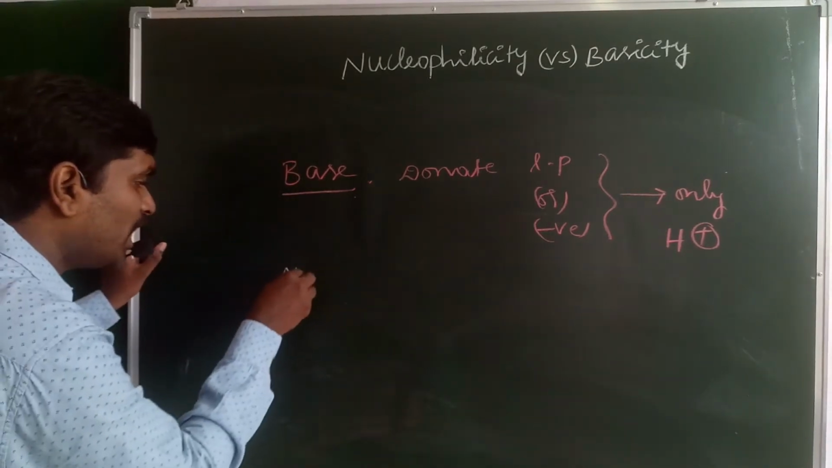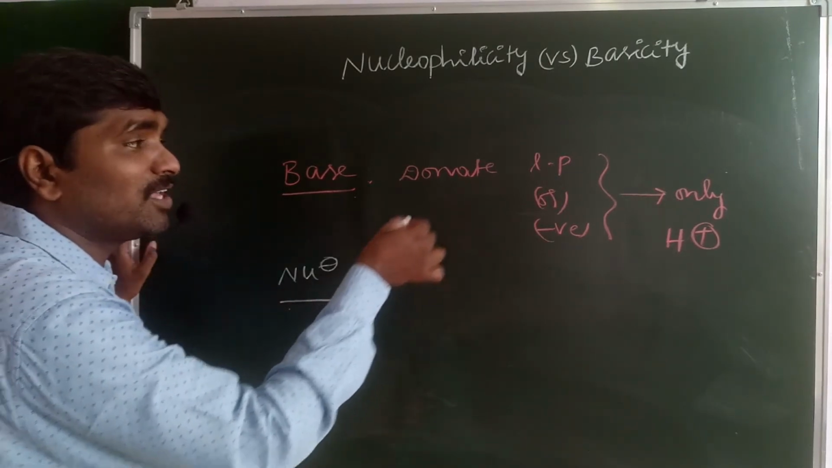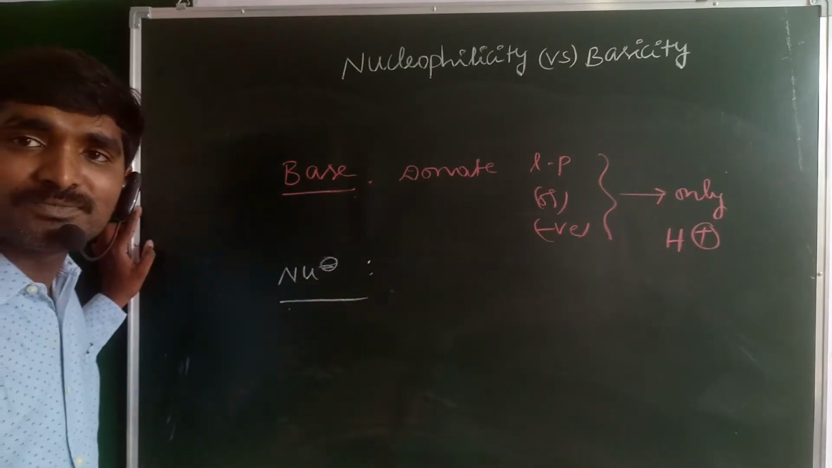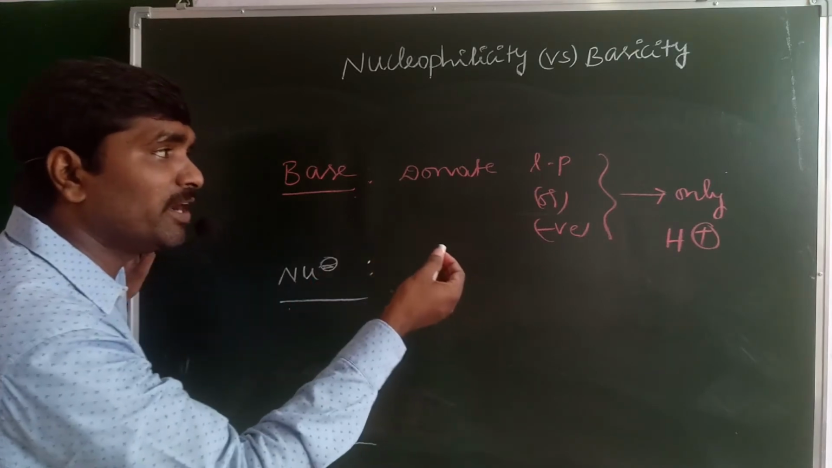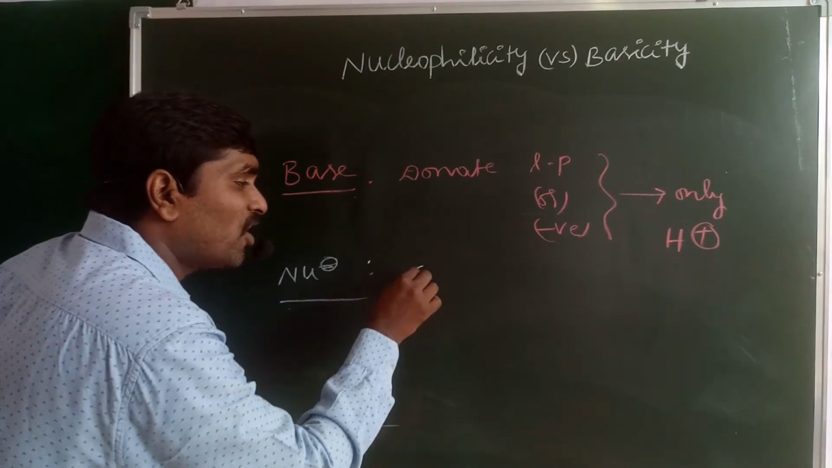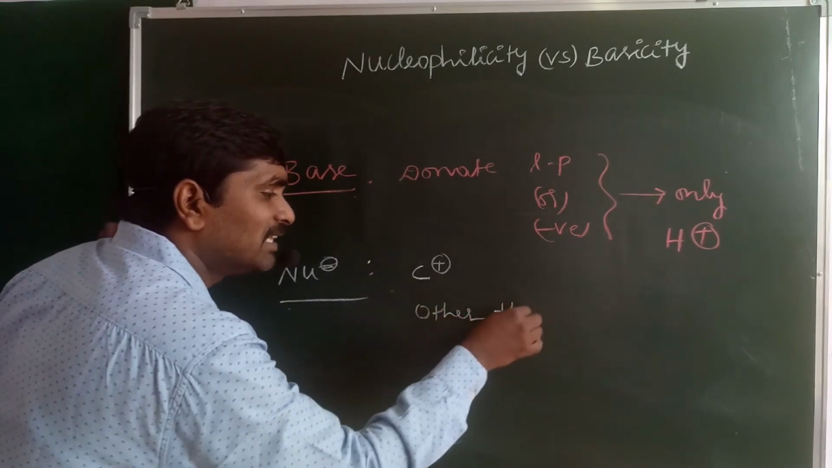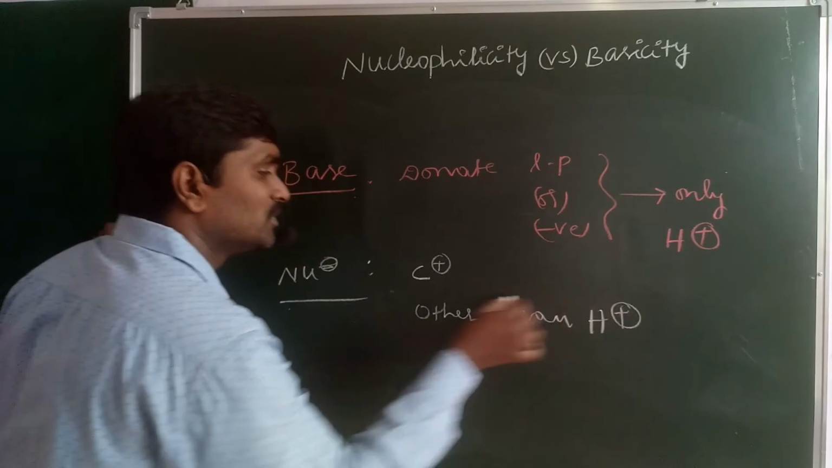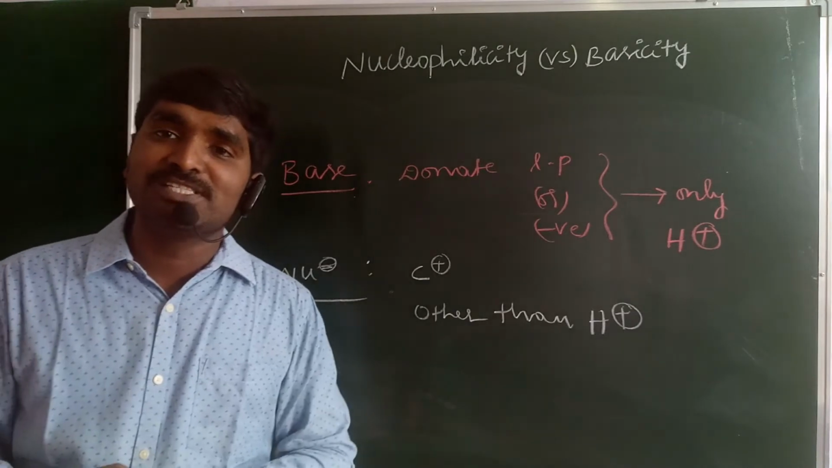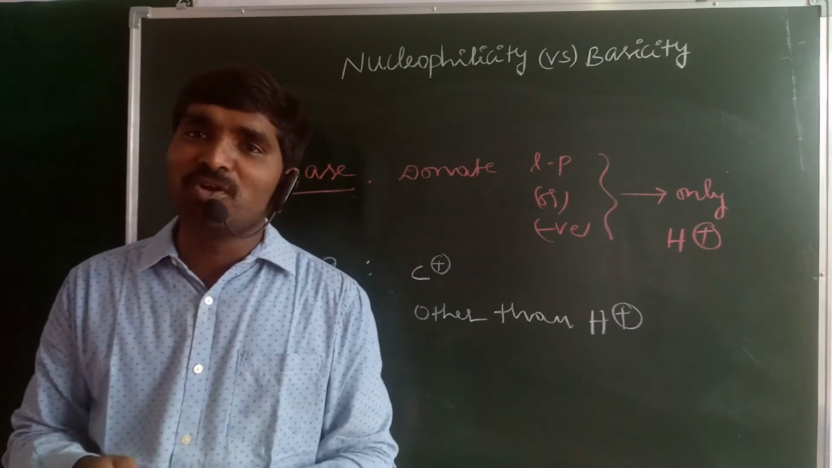So what is a nucleophile? A nucleophile may donate non-bonding electrons, a lone pair of electrons, or negatively charged electrons. Even a nucleophile may have a negative charge, you know that. It may donate the lone pair to an electron deficient species, but more importantly, to something other than the H plus ion. Other than H plus ion means a carbocation or any other electron deficient species. So that is the only point you can differentiate the nucleophile and base.